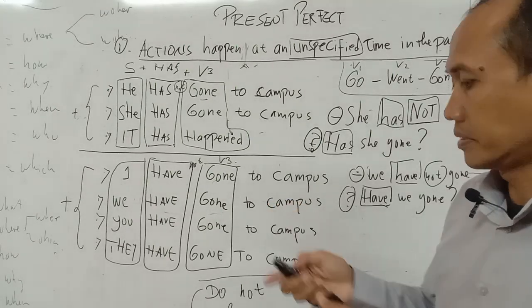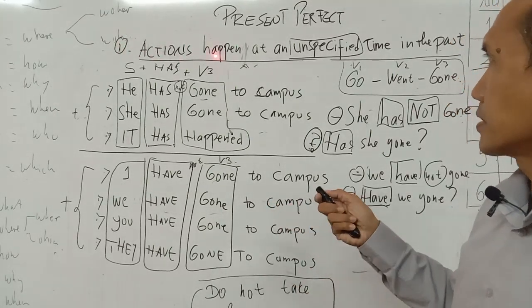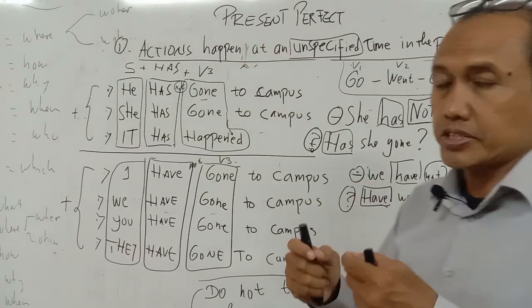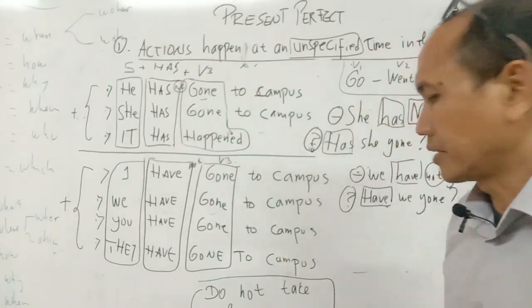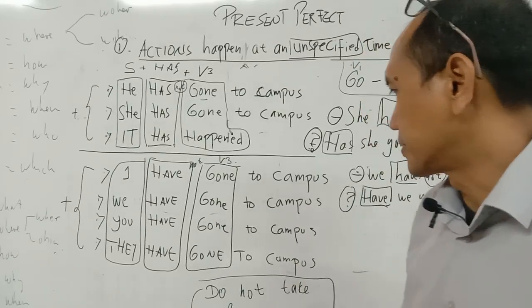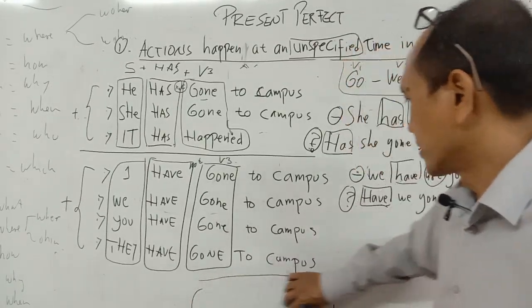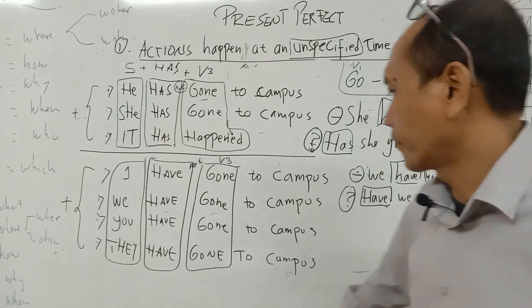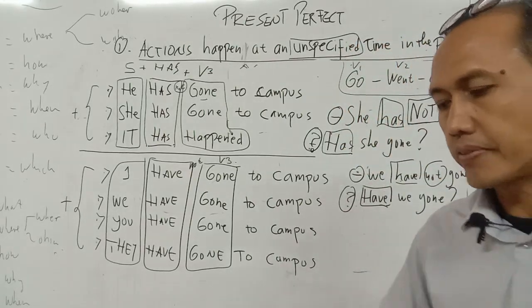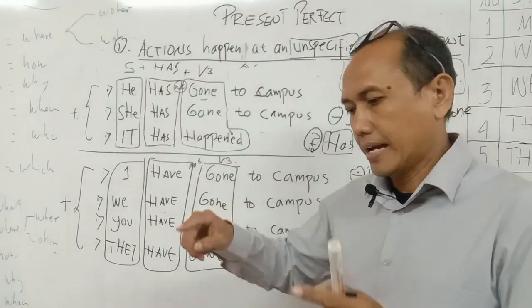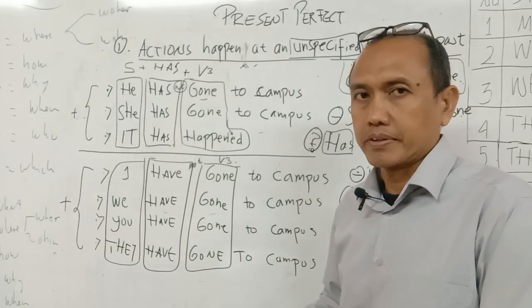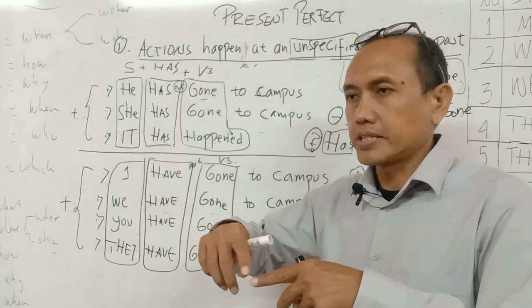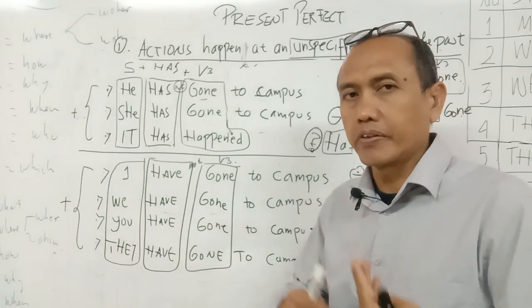This is number 1. Actions happen at an unspecified time in the past. The exact time is not important. What is important for present perfect is the action. The actions already happened before now at an unspecified time in the past.